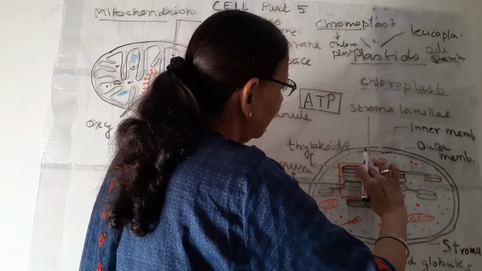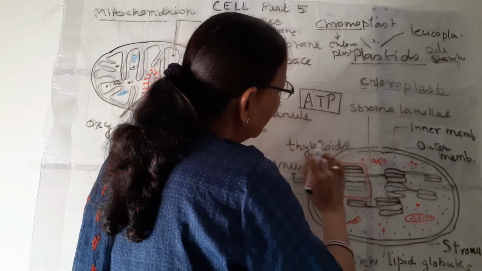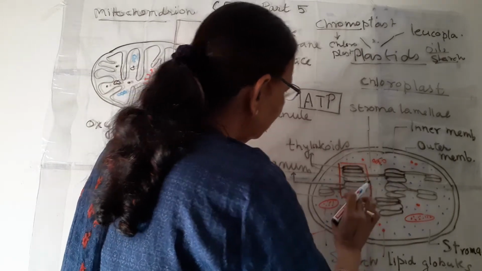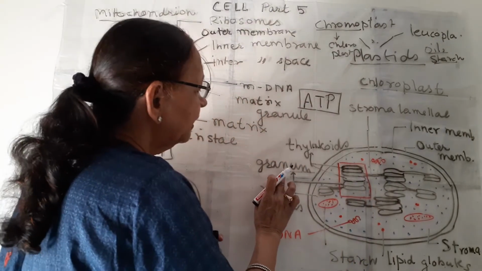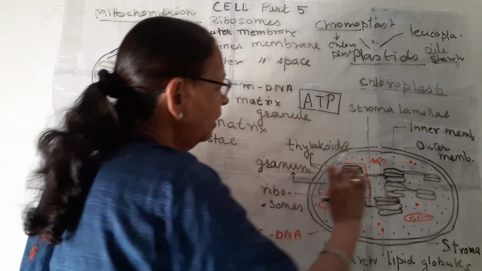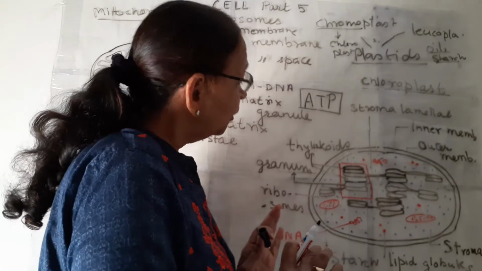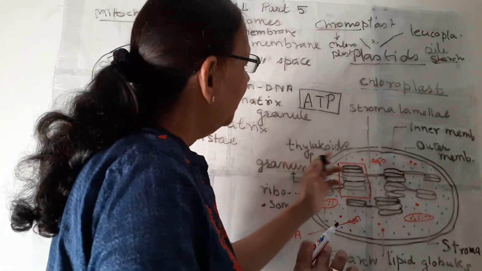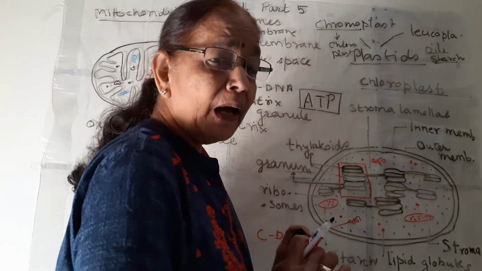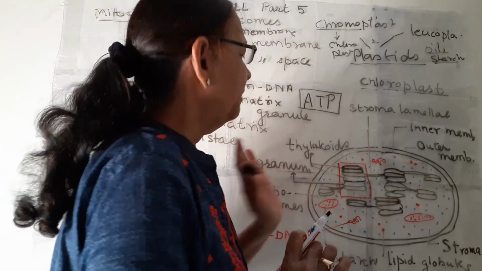So this single stack, which is formed by many thylakoids, is known as granum. Plural is grana. So many grana are present inside the chloroplast, formed by these thylakoid lamellae or thylakoid membrane.